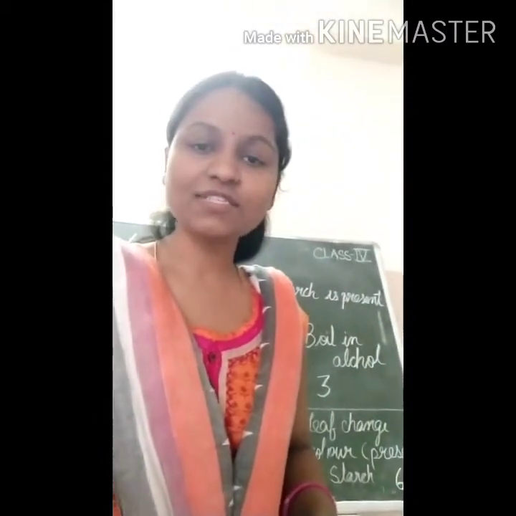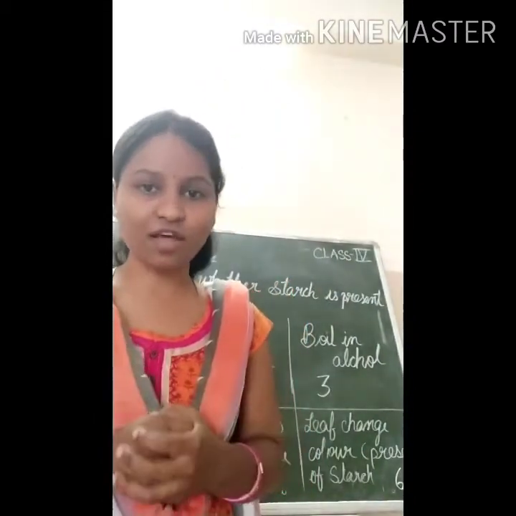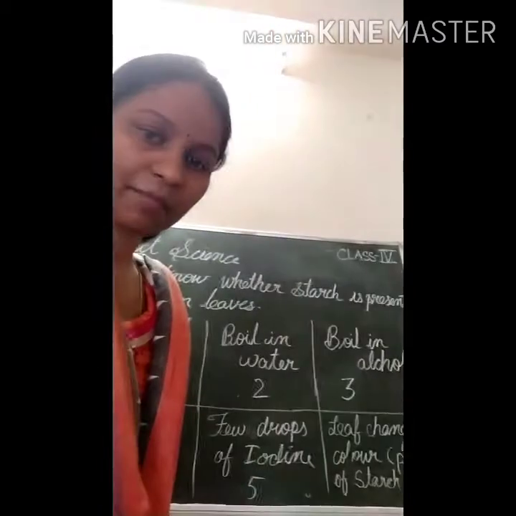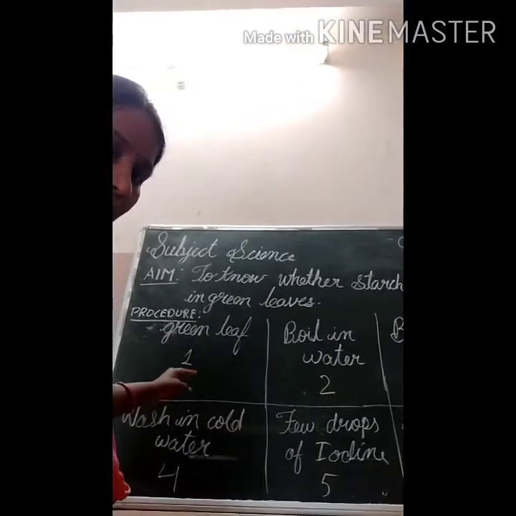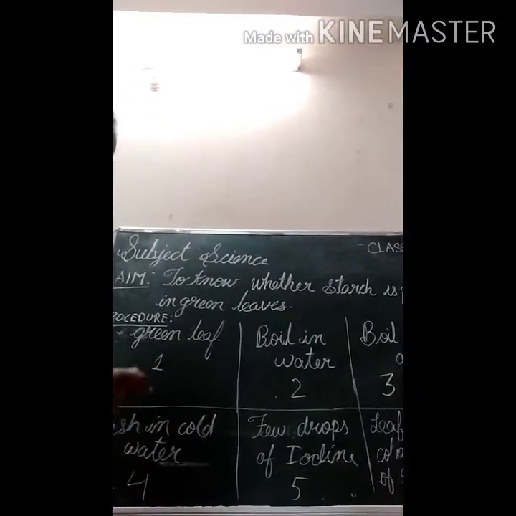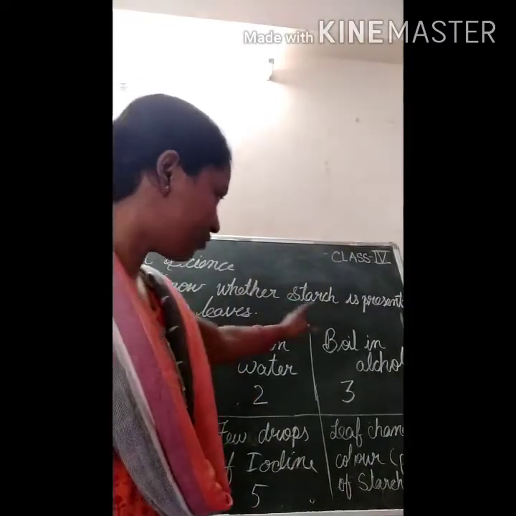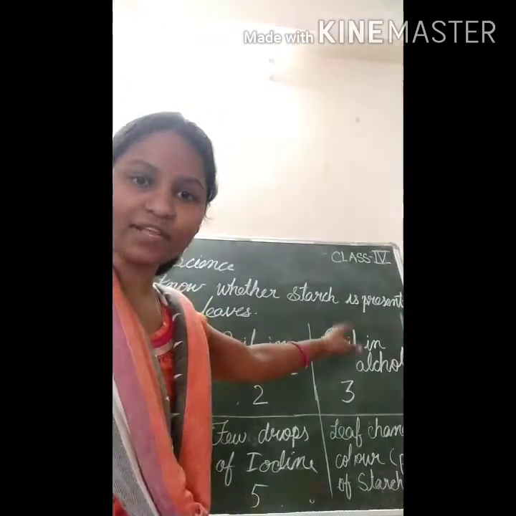Now I am going to tell one experiment to test whether starch is present in the leaves or not. First, take one green leaf and boil it in water. Next, take that leaf again and boil it in alcohol.